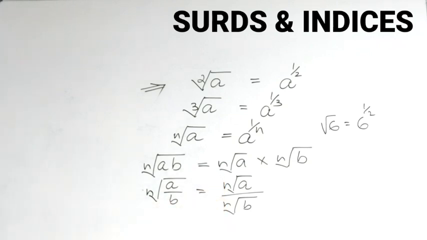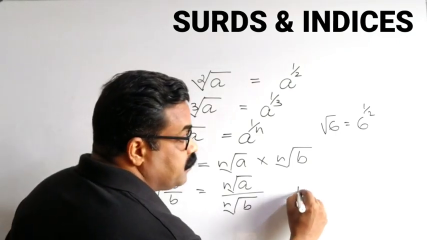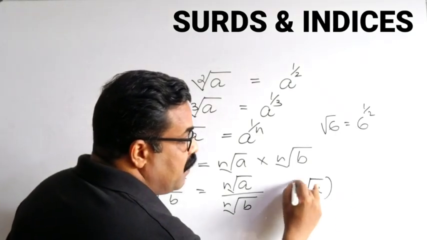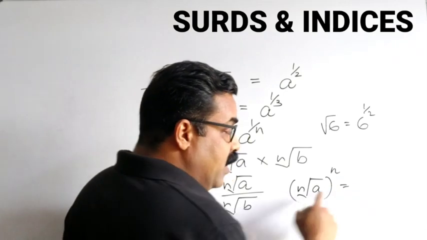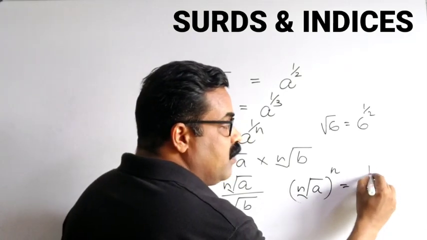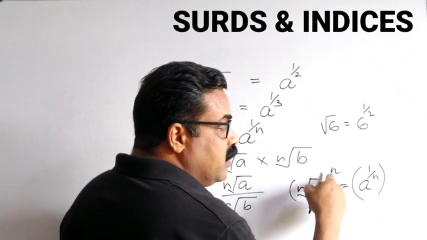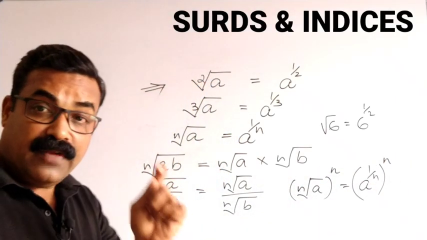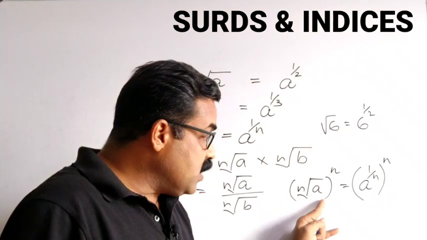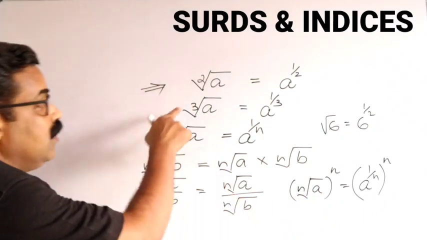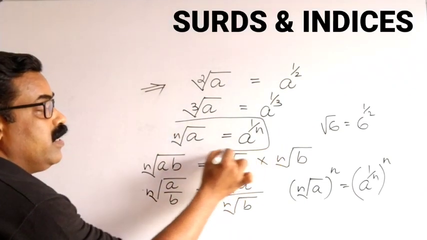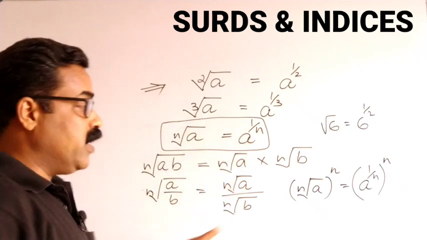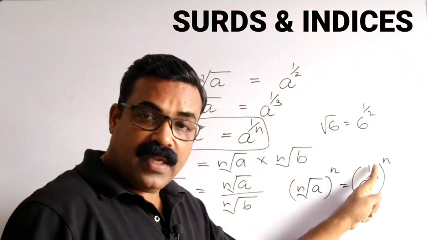And the last one, very important, nth root of a power n. This is important. Nth root of a can be written as a power 1 by n, and this n will come outside. Understand very clearly, nth root of a, inside bracket, is equal to a power 1 by n.